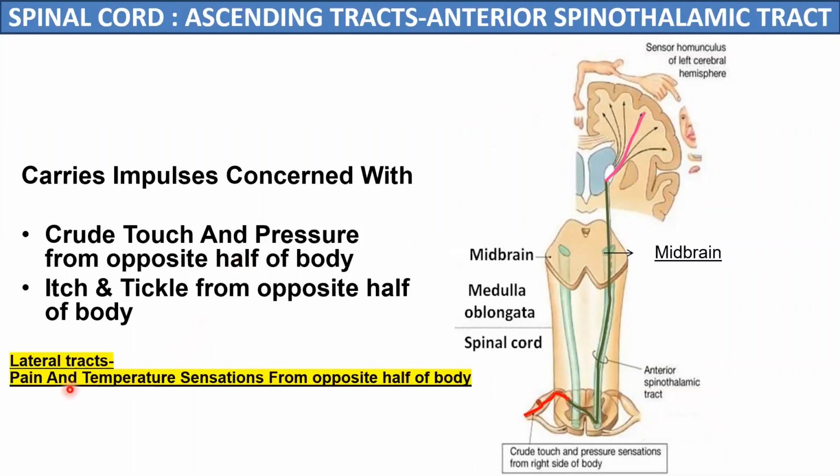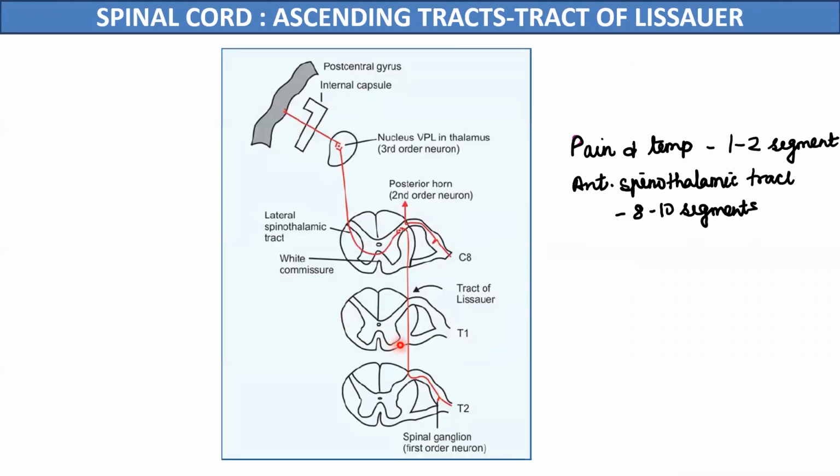The lateral spinothalamic tracts carry the sensory information of pain and temperature from the opposite half of the body, but the anterior spinothalamic tracts carry the information of crude touch and pressure from the opposite half of the body. Some important facts which we must remember about these two tracts is that the central processes of the first order neurons in these tracts may not relay in the same segment of the spinal cord, but may ascend up one or two segments, and then they relay in the dorsal horn of the spinal cord.